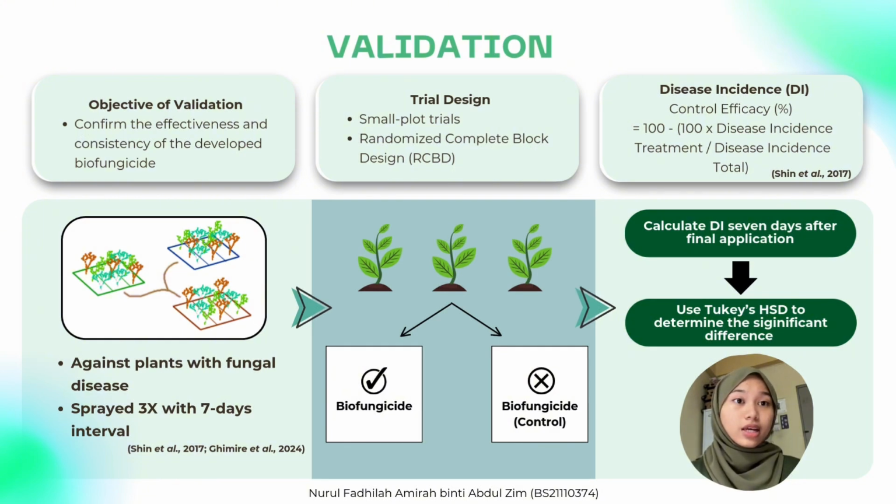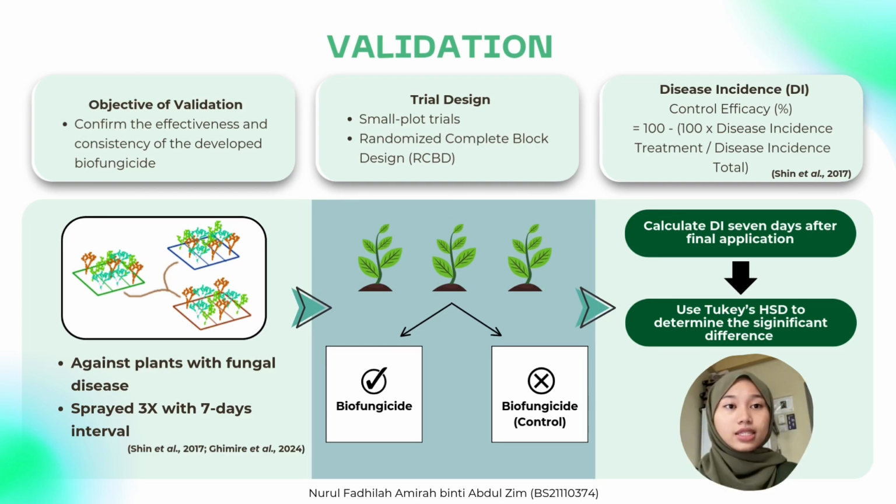In this trial, selected plants with fungal infection disease such as powdery mildew infection will be sprayed with the formulated biofungicide 3 times at 7 days interval as applied in the study by Shin et al. 2017 and Bikash et al. 2024. A control group received no treatment while another group is treated with biofungicide. Some studies also compare the biofungicide with the existing biofungicide in the market to make sure it meets industrial standard.